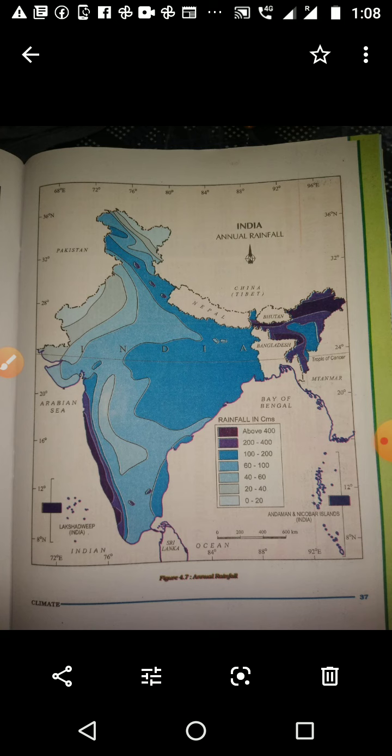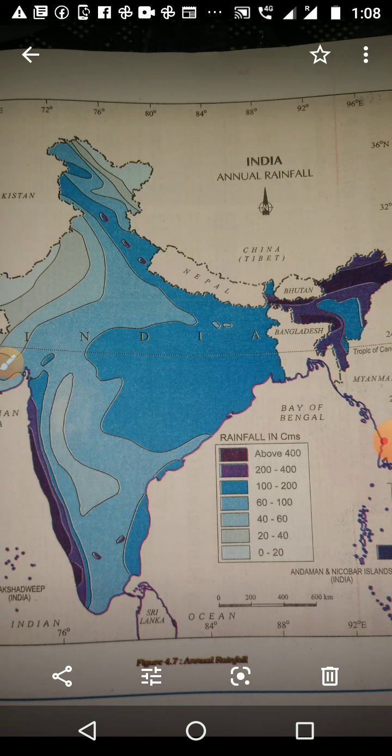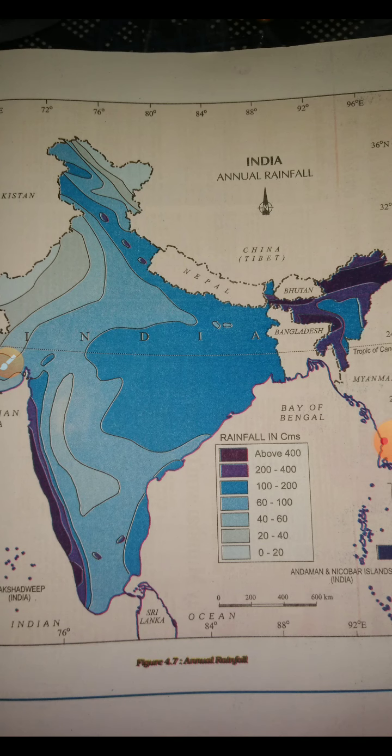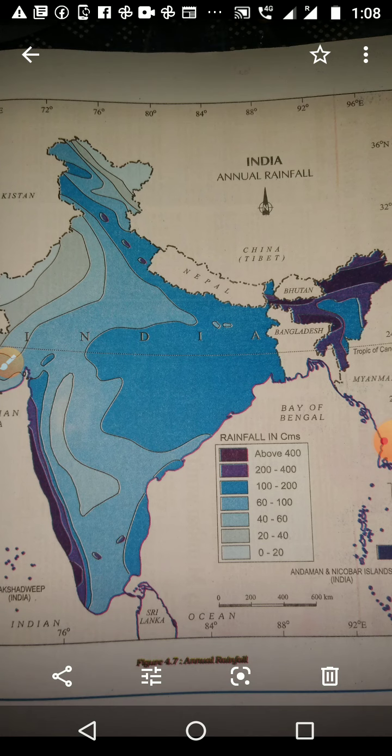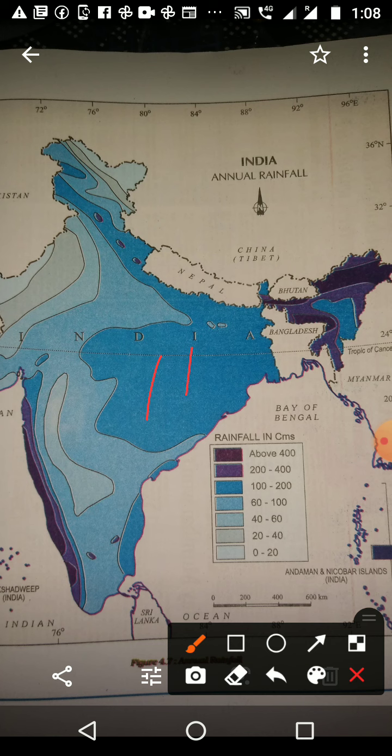Here it shows the annual rainfall. Above 400 centimeters is shown in dark blue color. Then a little lighter shade of dark blue is 200 to 400. Then 100 to 200, again a lighter shade. Then 60 to 100 in another area that you can see here.